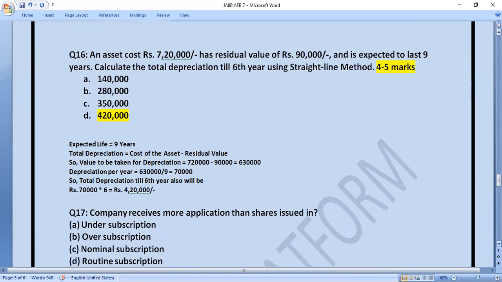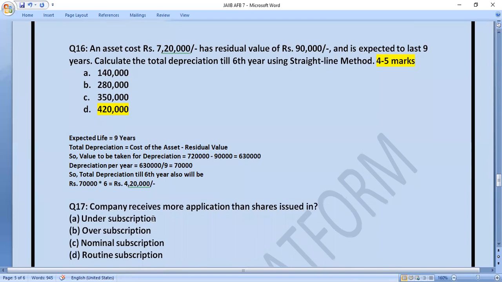Question number 17. Company receives more applications than shares issued in: under subscription, over subscription, nominal subscription, routine subscription. And the right answer of this question is B, that is over subscription. So what happens in over subscription, friends?